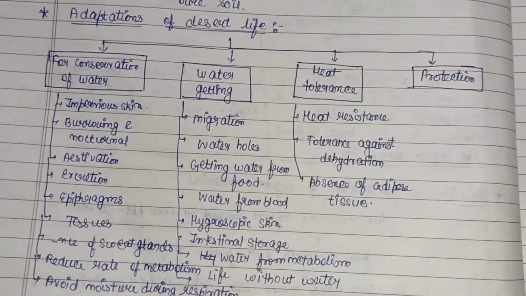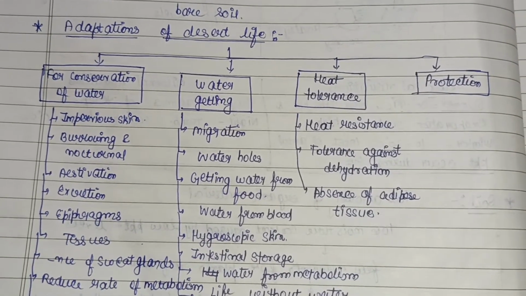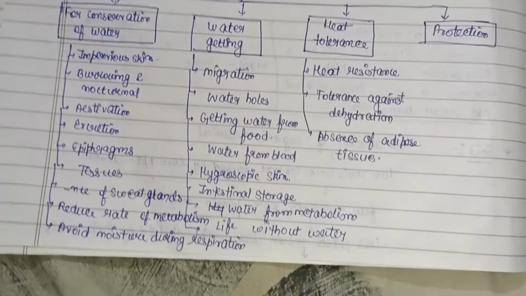So nutrients of the topmost layer are lost, and the result is bare soil. There are so many types of animals that are found in the desert. They possess some sort of adaptations which we are going to discuss now.